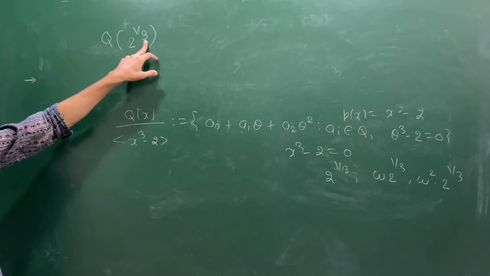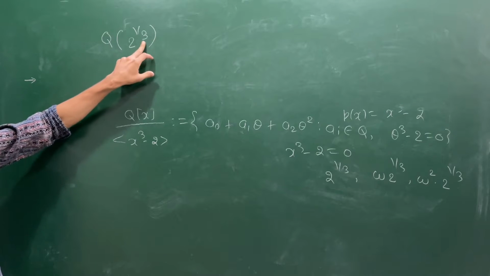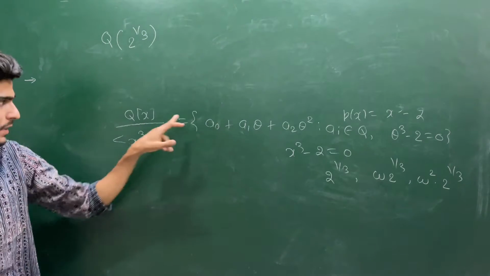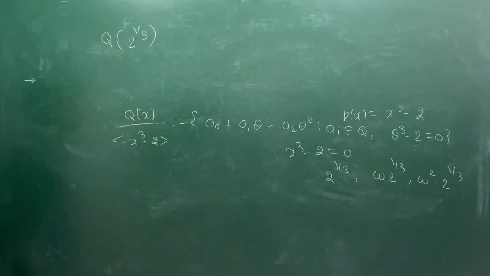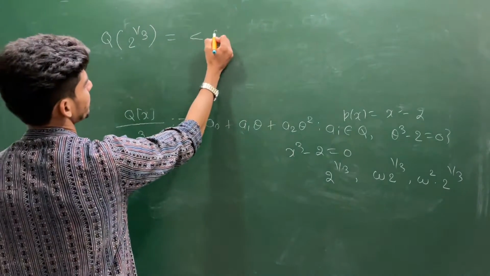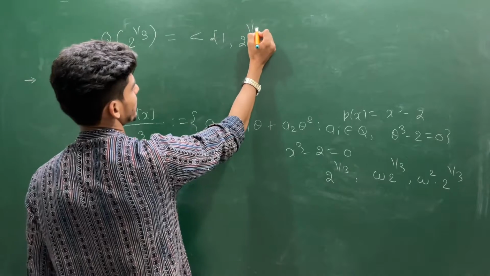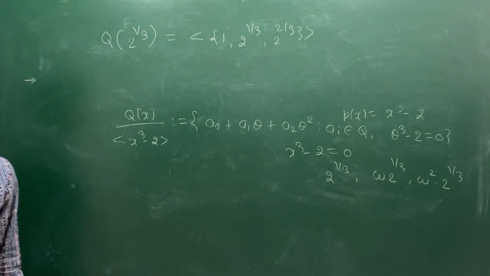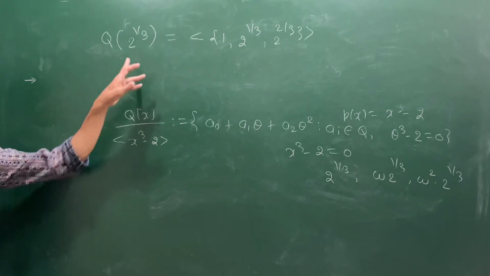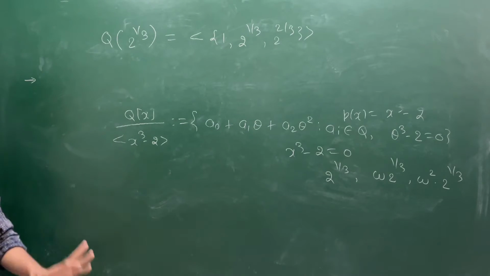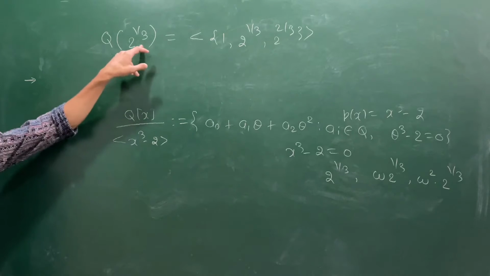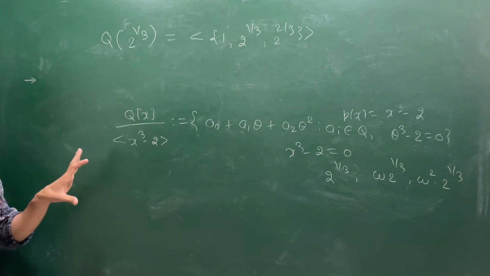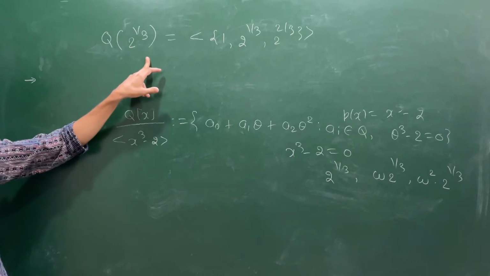This is a 3-degree extension because its basis contains 1, 2 power 1 by 3 and 2 power 2 by 3 by using this criteria. So it is generated by 1, 2 power 1 by 3 and 2 power 2 by 3. I have not defined what the minimal polynomial is till now, so I am not using the minimal polynomial criteria. But this gives a motivation that you can construct the extension in such a manner.